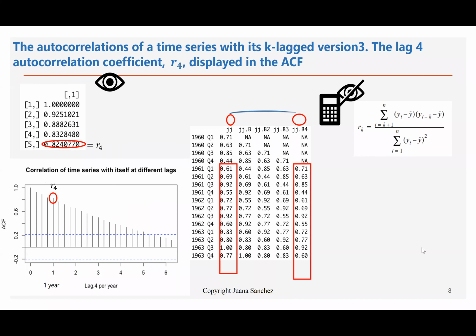And for the last one that we calculated, R sub 4, is the height of the fifth bar. Here, the height of the fifth bar is 0.824. And that's the correlation between this Y sub T column and Y sub T minus 4. Notice how now we start at observation 5.